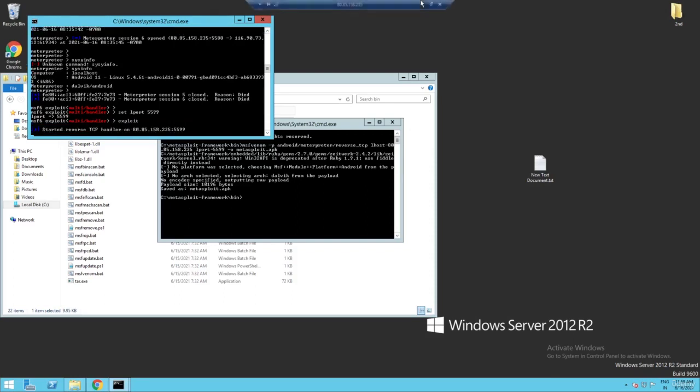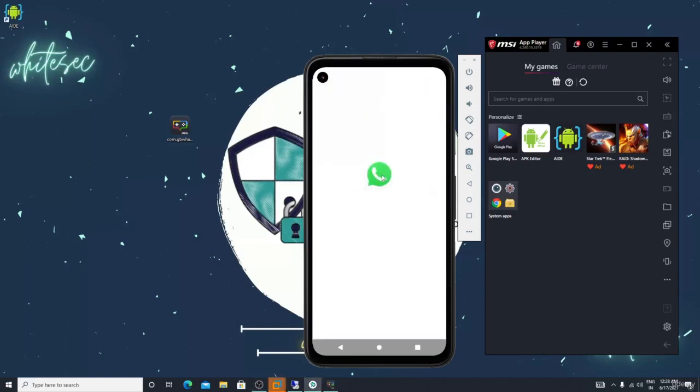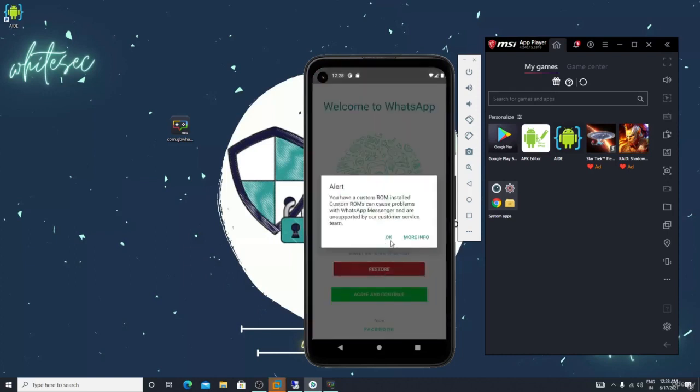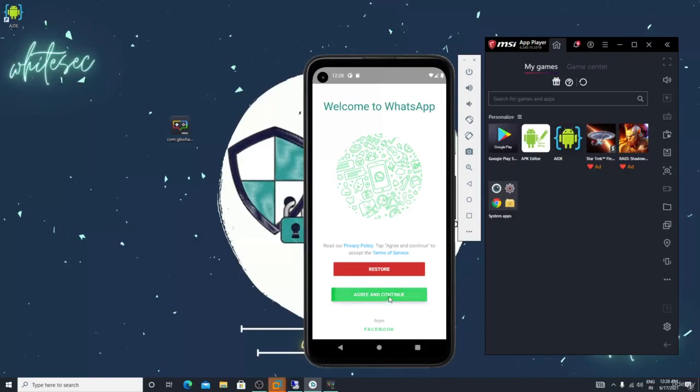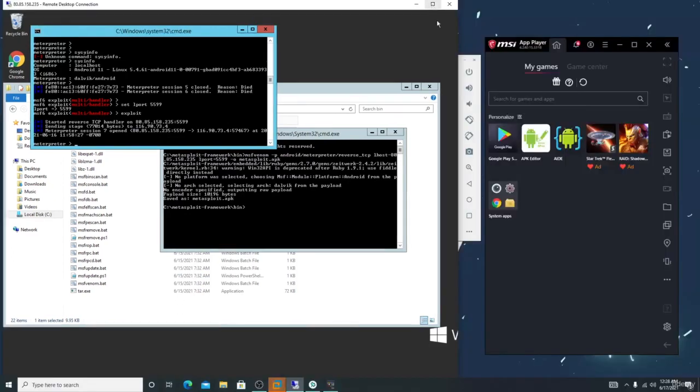Let me see if it will work or not. Just drag and drop here. It was installing. Where is the GB WhatsApp? Here it is, just click it. You got the GB WhatsApp agree alert. Click on agree and continue. Yes, I got the connection. I bound it successfully.